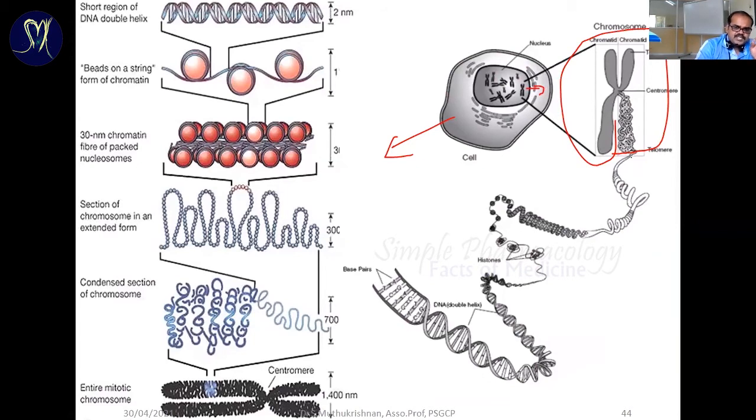You can maximize the chromosomes to see exactly what is there. It is nothing but a DNA double helix. The long chain DNA double helix has been wrapped with histones, because it's a long chain. We have to condense the entire chromosome, then only it's going to arrange compactly in the nucleus. So it's going to wrap with the histone proteins. The histones form a tight bond, then it's going to arrange here.